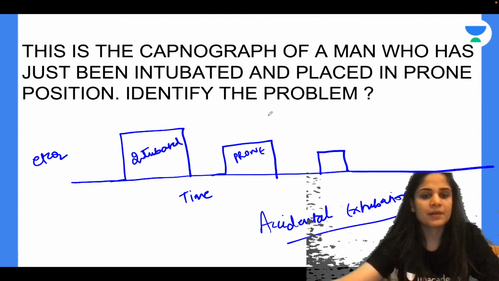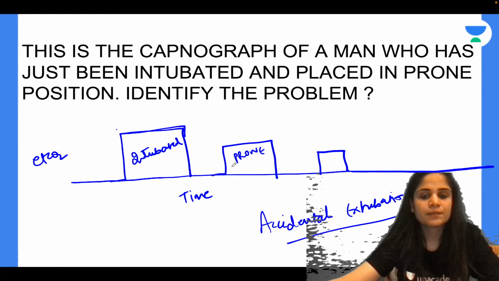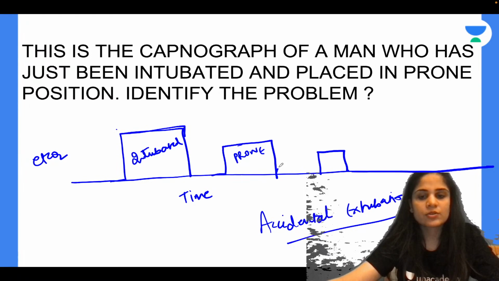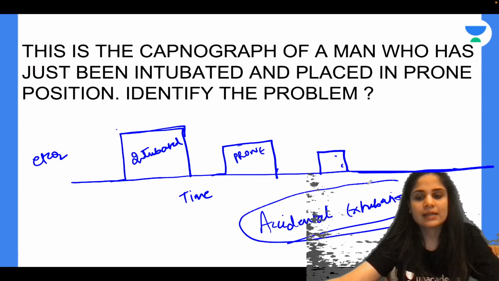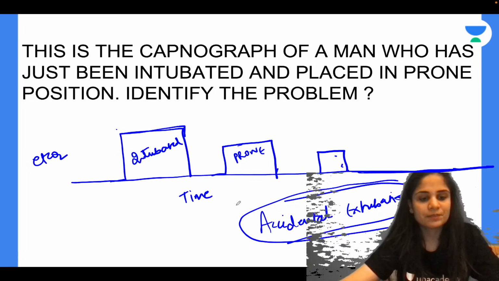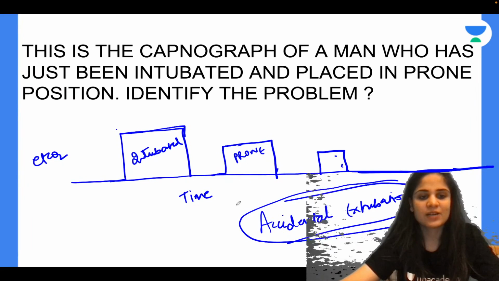Accidental extubation has happened. So you can see a normal EtCO2 initially when you have intubated, and after making him prone, EtCO2 is decreasing and suddenly it is disappearing. So the patient has had an accidental extubation. Yeah, everything gets spilled out of the pan. Like that, the patient is getting extubated.